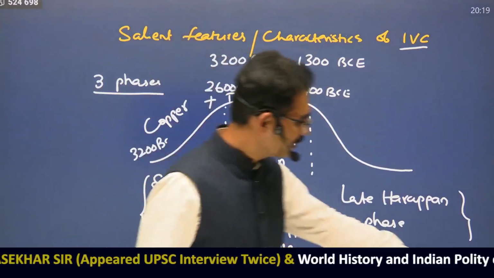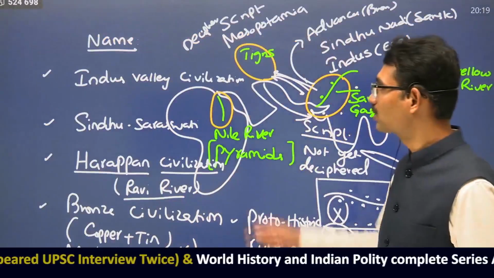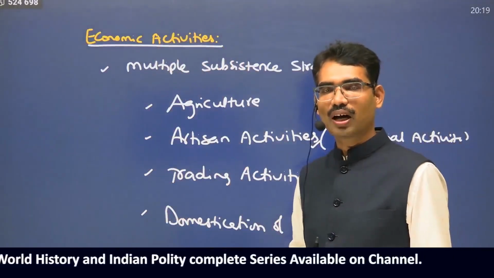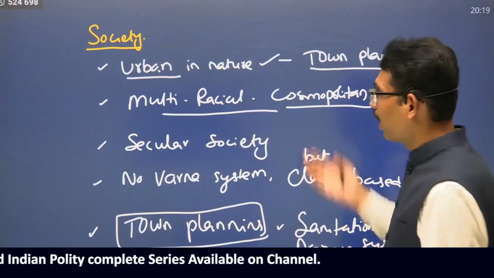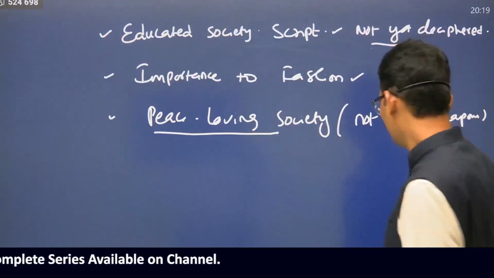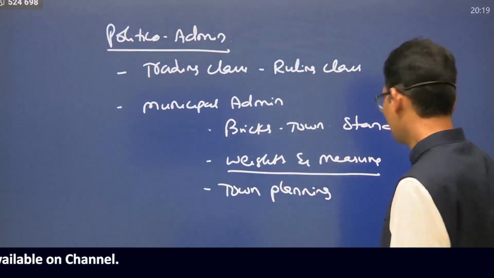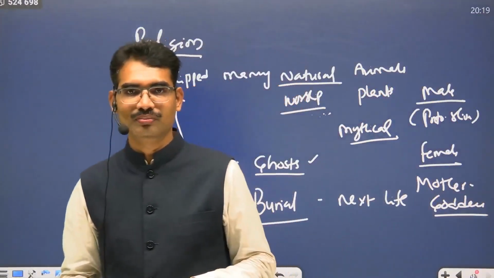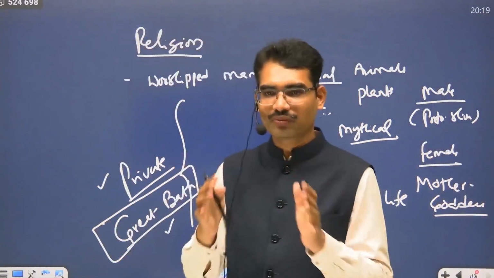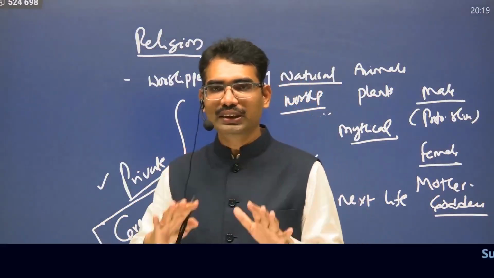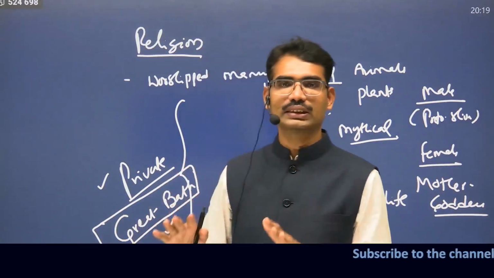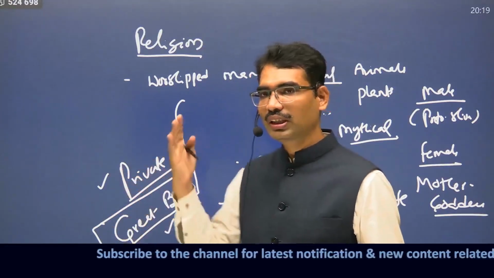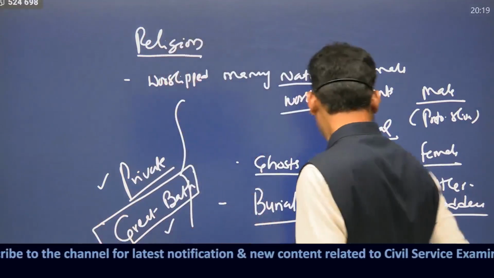In the coming subsequent videos, we are going to deal in detail with how Indus Valley people organized their economic activities, how their society was, how their political administration was, and how their religion was, because each and every element can be a mains question. So that's why I don't want to do everything in a fast manner. We will go in detail. We will go in a very clear manner. All right. With this, I'm ending this video. This is the topic that we covered.